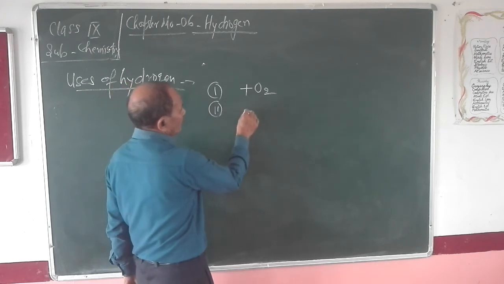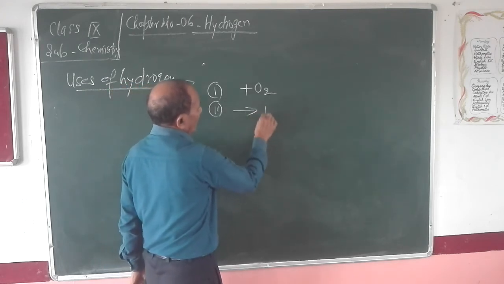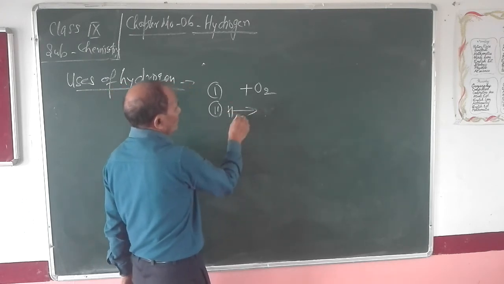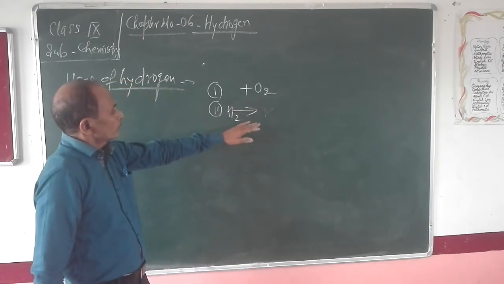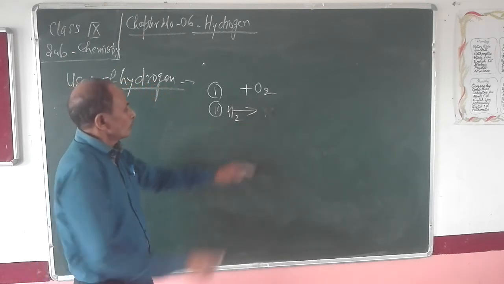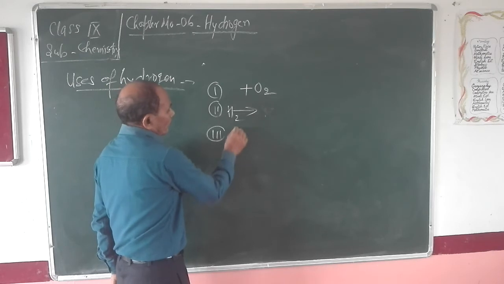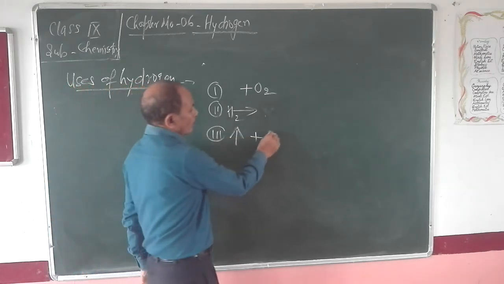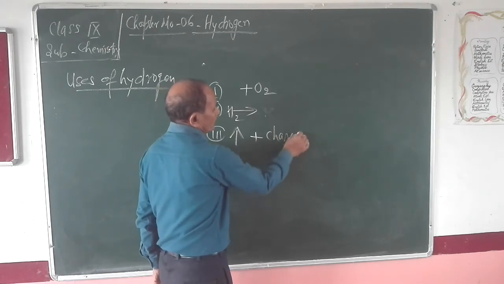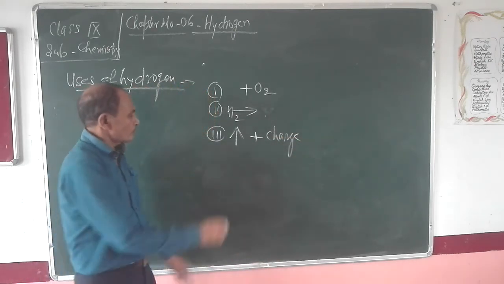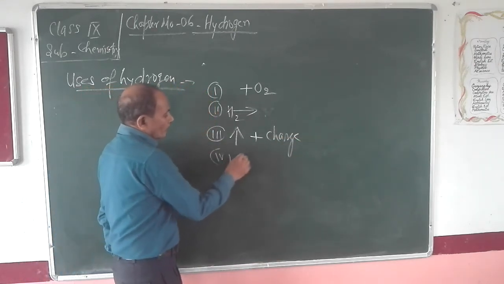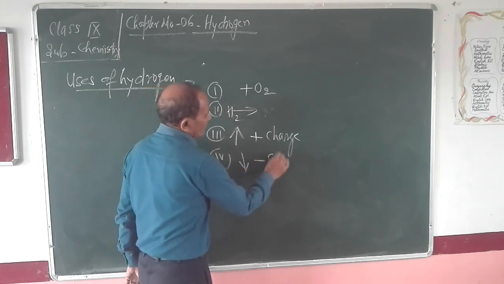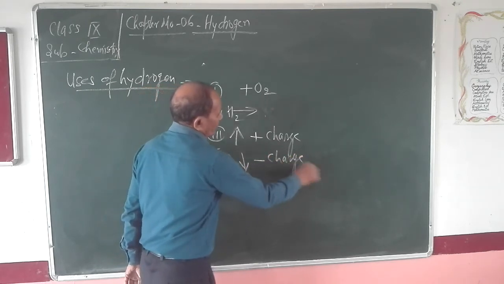Second, removal of hydrogen is known as oxidation. Third, increase in plus charge is known as oxidation. And fourth, decrease in minus charge is also known as oxidation.